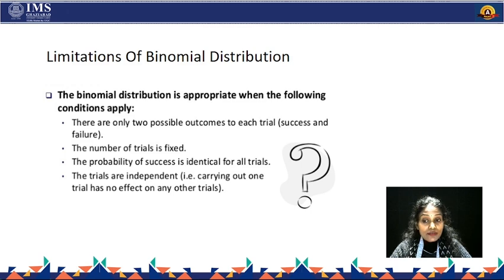The probability of success is the same for all the trials. We have 10 cases, out of 10 cases we pick 8 cases, and we have to find the probability of getting 8. Then the probability of success is the same for all the cases, P0 to P8. And the trials are independent. Trials are independent means carrying out one trial has no effect on any other trials. Occurrence of one trial is not affected by another trial.